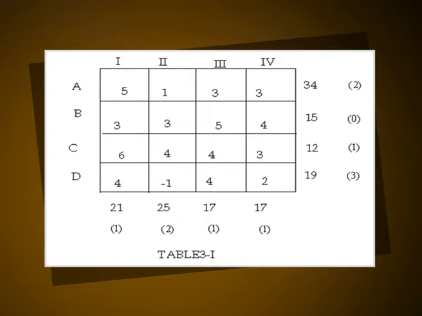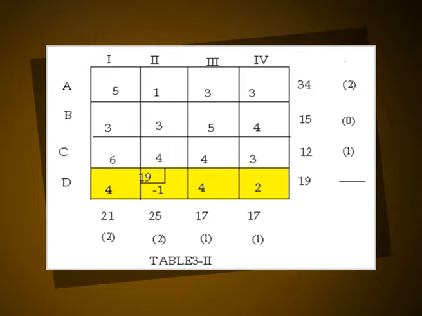The largest of these differences is 3 and is associated with the fourth row of the transportation table. The minimum cost in the fourth row is C42 equal to minus 1. Accordingly, we allocate x42 equal to minimum of 19, 25, that is 19 in the cell 4-2. This exhausts the availability at warehouse D, so cross off the fourth row. The row and column differences are also computed for the resulting reduced transportation table, table 3.2.